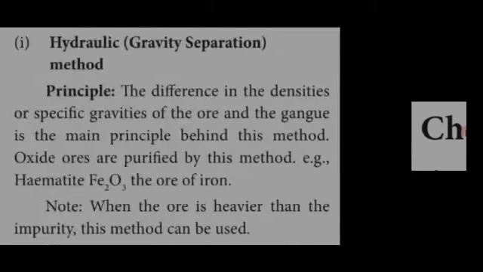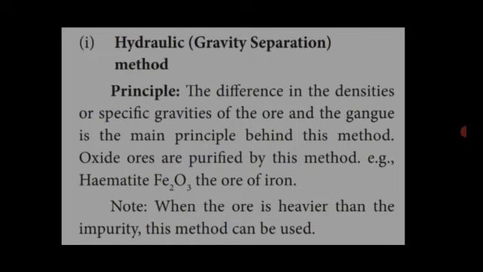The first method is the hydraulic method, otherwise called gravity separation. What is the principle used? The difference in densities, or specific gravity, of the ore and gangue is the main principle behind this method.